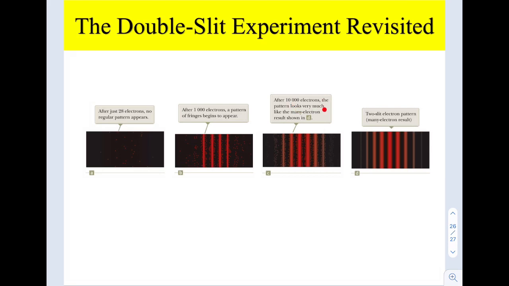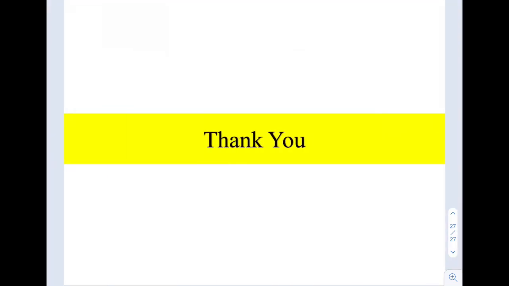If you use 10,000 electrons, the pattern looks very much like the many-electron result in D. So the two-slit electron pattern for many-electron results, more than 10,000, is clearer. This proves to us that a particle, which is an electron, can behave as a wave.